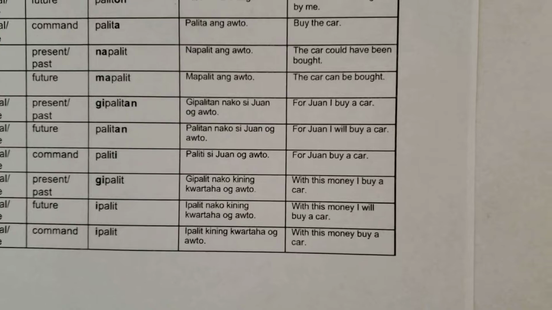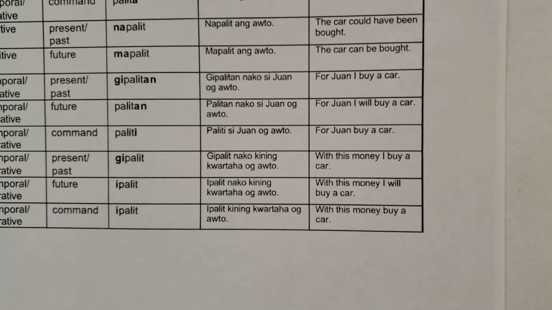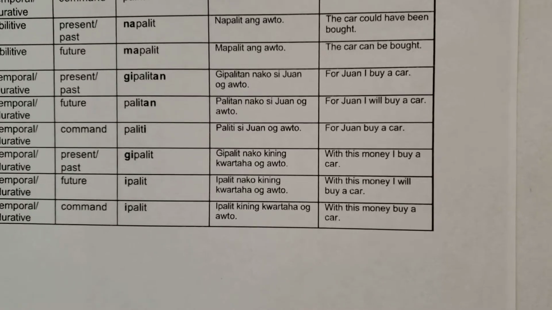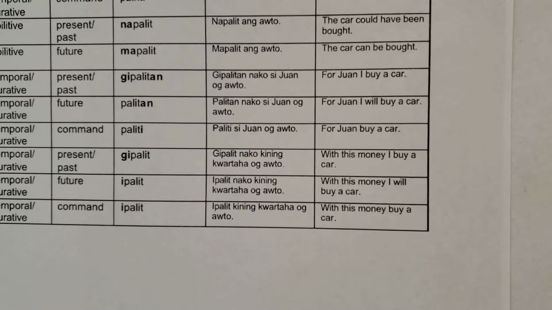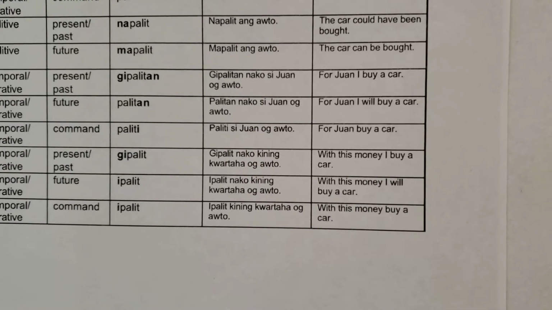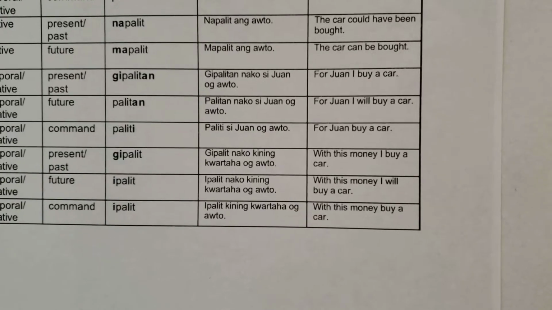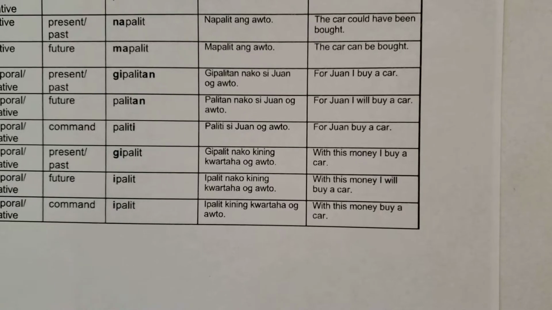Past present tense. With this money, I buy a car. Focusing on the money to buy the car, the instrument. Gipalit nako kining kwartaha og auto. Future tense. With this money, I will buy a car. Ipalit nako kining kwartaha og auto.